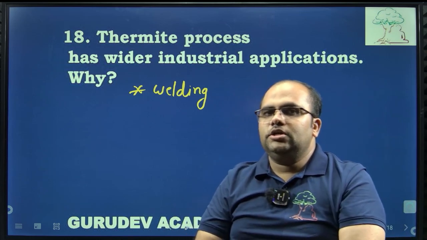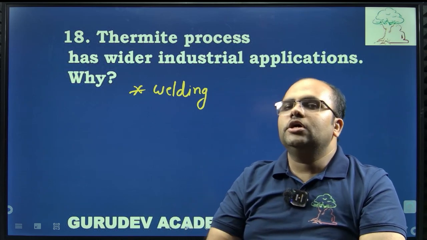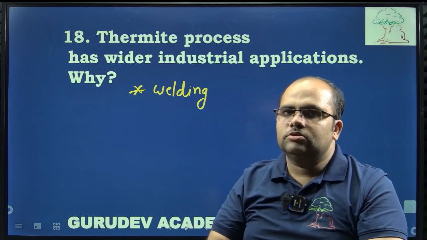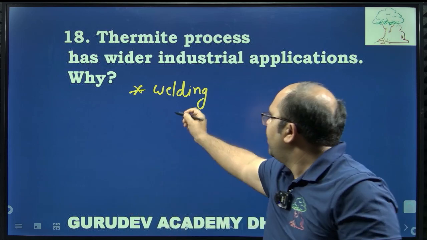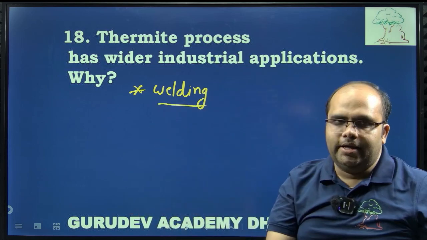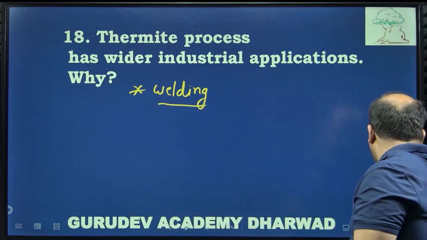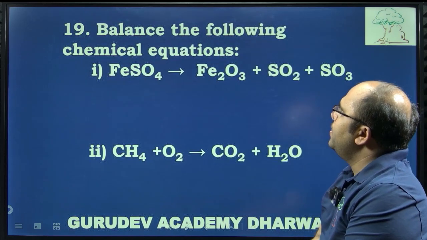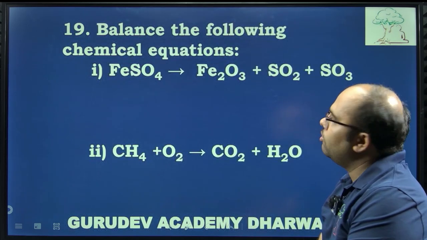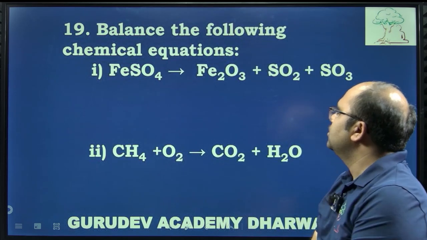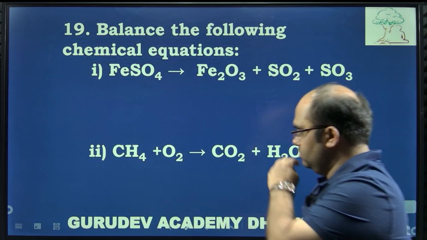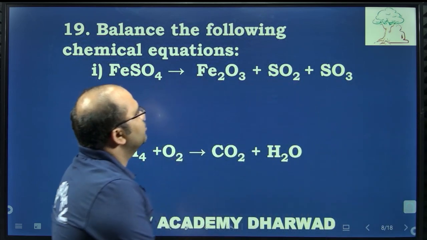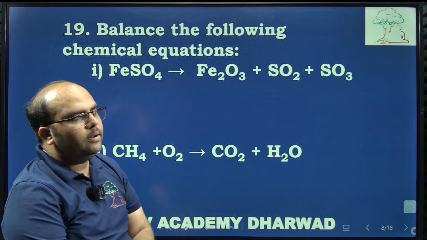Which is going to depend on high temperature so that the melting point of the metal atoms should be high so they can combine together by the process called welding. So that is the answer you have to write here. Now the question is, balance the following chemical equations. So the first question is ferric sulfate which is going to form ferric oxide, SO2 and SO3.